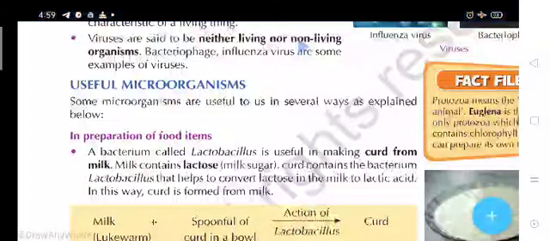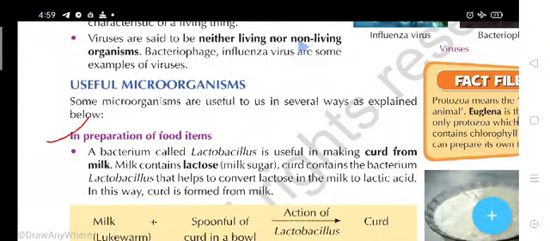In preparation of food items, students, in the kitchen and in any hotel, some bread, pastries and different dishes are cooked, and they can use some microorganisms also.